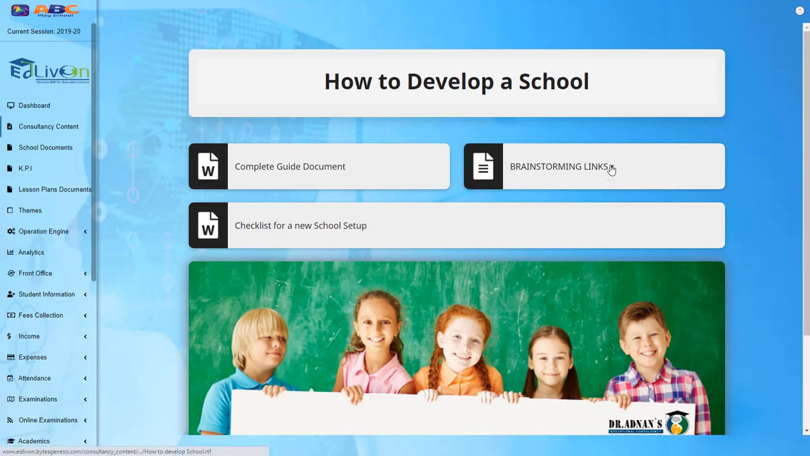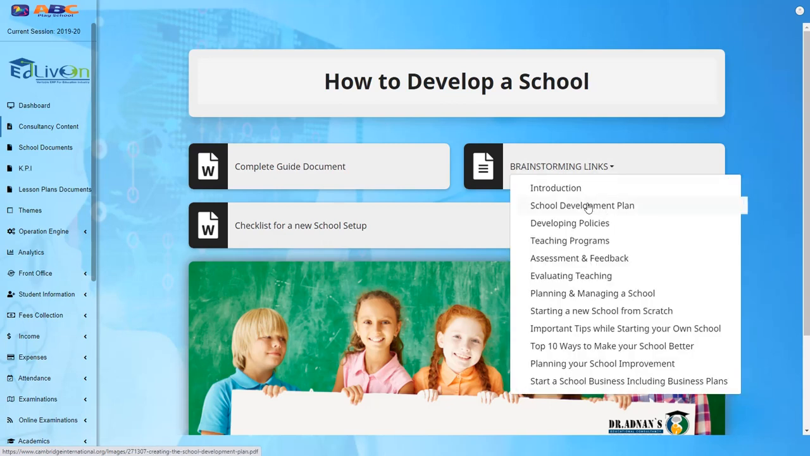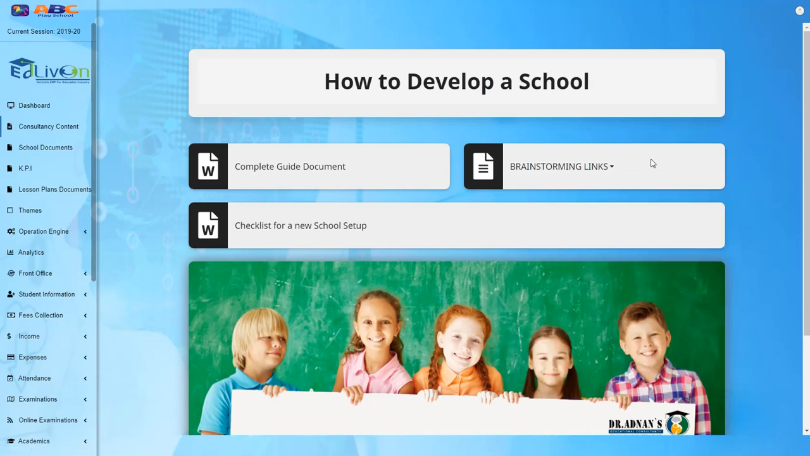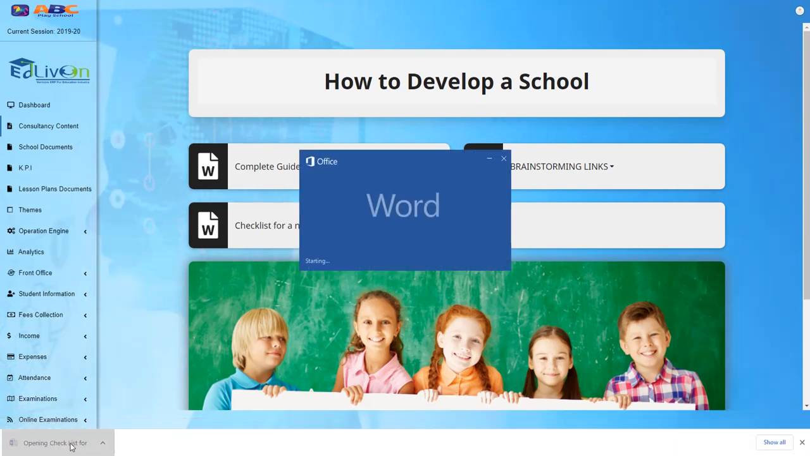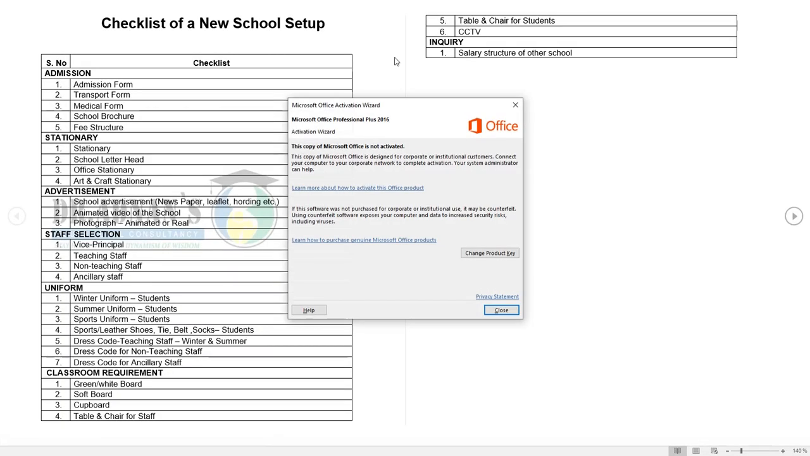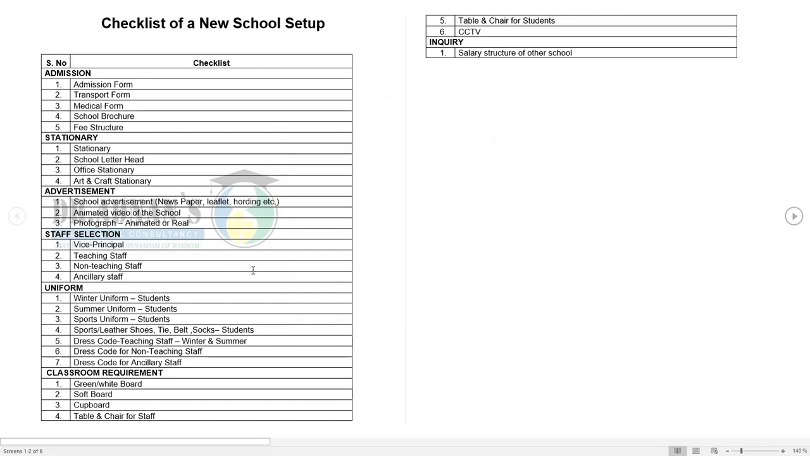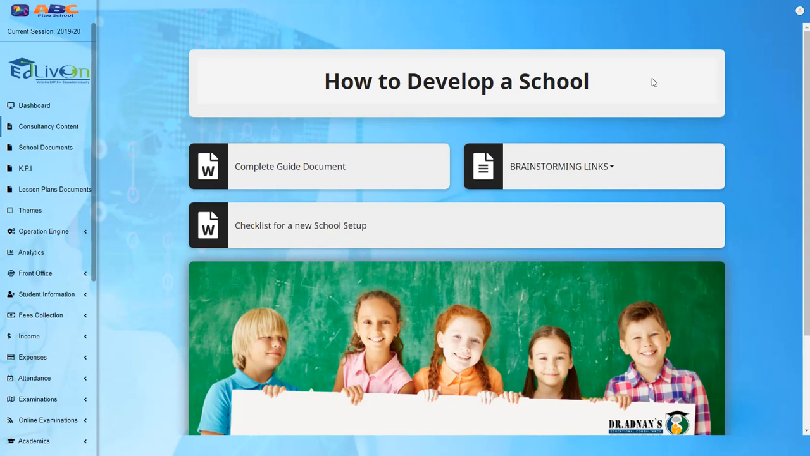Now further, you are looking at these brainstorming links. This is also a very thorough research of our team. It contains different links according to the topic, and you can go through these links also, which contain further thorough details. Checklist for new school setup. It's a complete checklist, again in Word format. If I download it here for you, you can see the complete checklist also. Here you are looking at the complete checklist, and this is also very editable and very much customizable for the stakeholder.